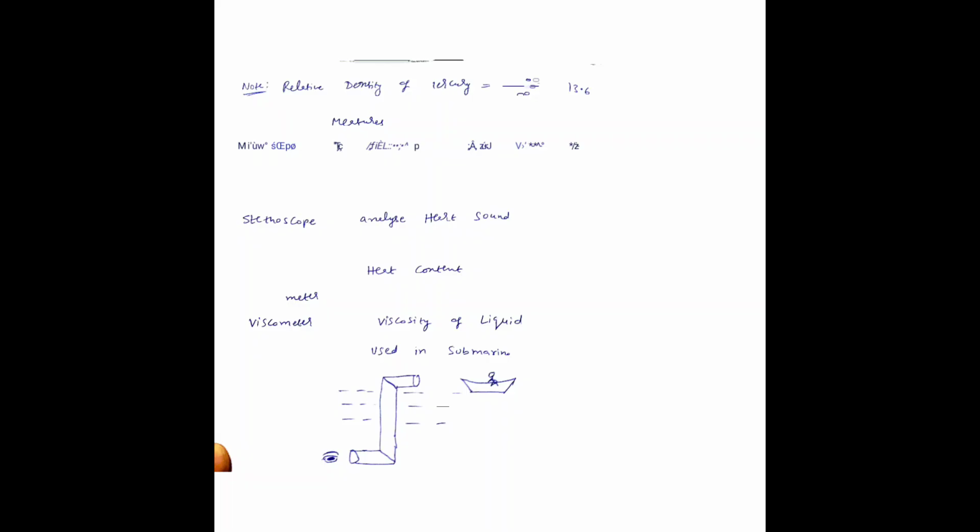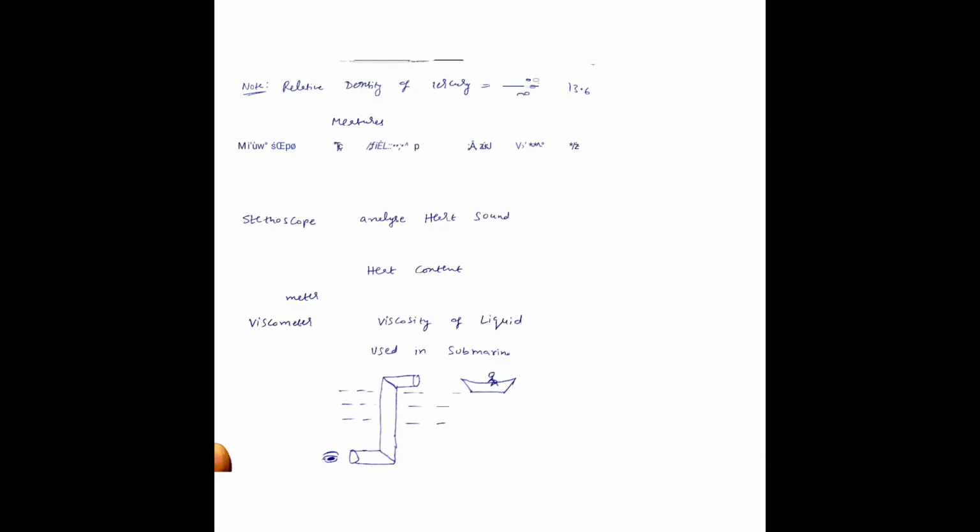Here you can see the relative density of mercury. Relative density is nothing but the density of the mercury divided by the density of the standard fluid. The density of mercury is 13,600 divided by 1000, which is equal to 13.6. So the relative density of mercury is 13.6.